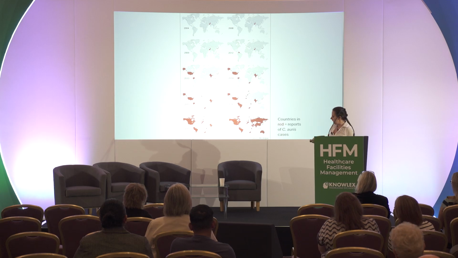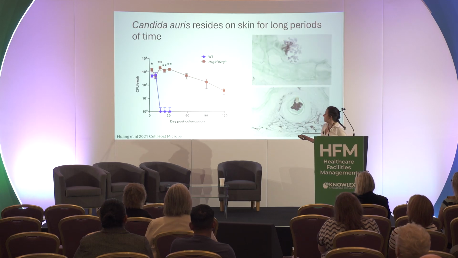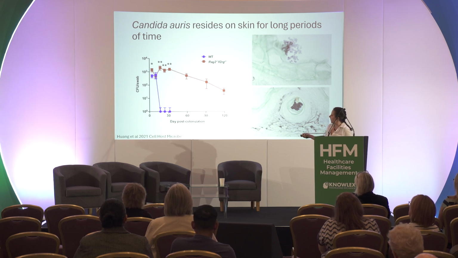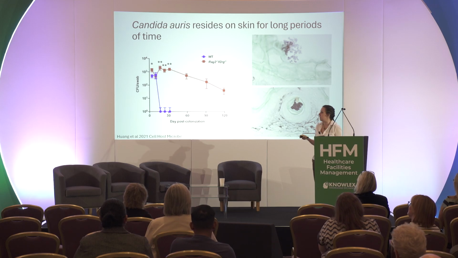So some work that I was involved with a few years ago now was trying to understand how Candida auris actually colonizes the skin and any methods we could use to try and counteract that. So this was some mouse models that we were using. The blue line is just normal healthy mice, and the red line are immune deficient mice. So these are mice that would have damaged immune systems like we would see in patients. And then basically we put the fungus on the skin, and then we did swabs and then measured how much fungus we could get off that swab at different time points after the initial exposure to the fungus. And you can see immune deficient mice really struggle to get rid of this fungus. Once it's on their skin, it's there for ages.